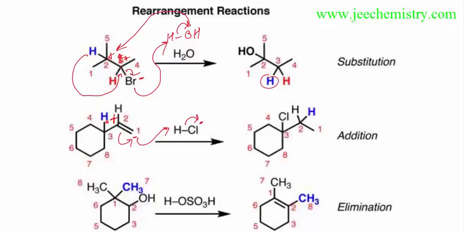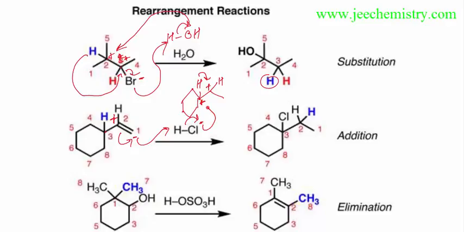Now if the plus charge moves to these positions, it will be more stable than this. This is a secondary carbocation. The actual structure of this compound will be like this. Here are hydrogens. So it is a secondary carbocation. If we move to this position, it will be a tertiary carbocation. So this H will move to this position. H will come to this position, and the plus will come to this position.